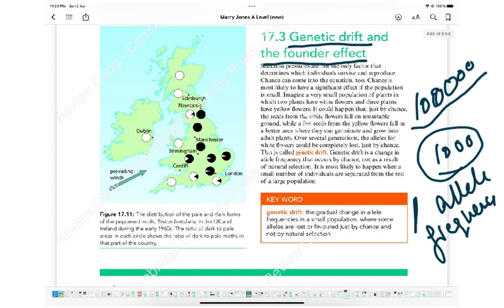So the important thing is that it has to be a small population, and there has to be a gradual change in the allele frequency in a small population. So you had, say, 100,000 years, and now because of some disease or because there's been an earthquake and they've been separated from the original, now there are only 1,000 left. So in a small population now, some alleles are lost and some are favored just by chance and not by natural selection. So the numbers have to decrease.